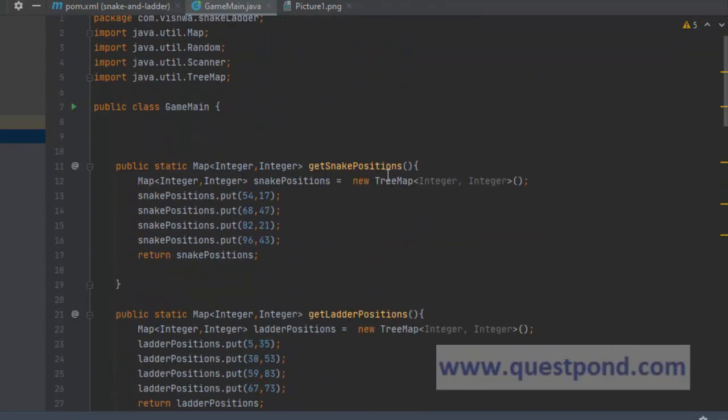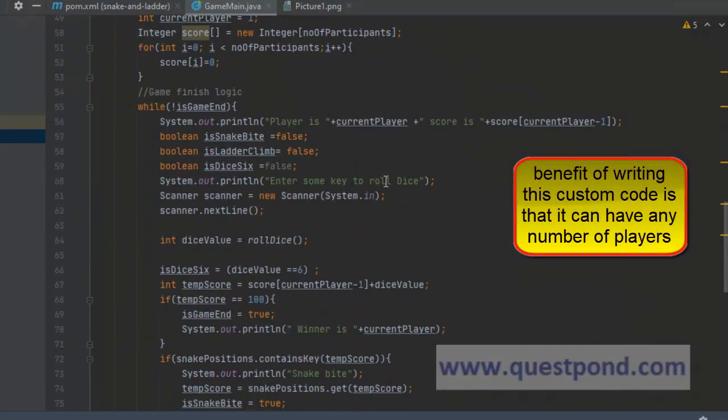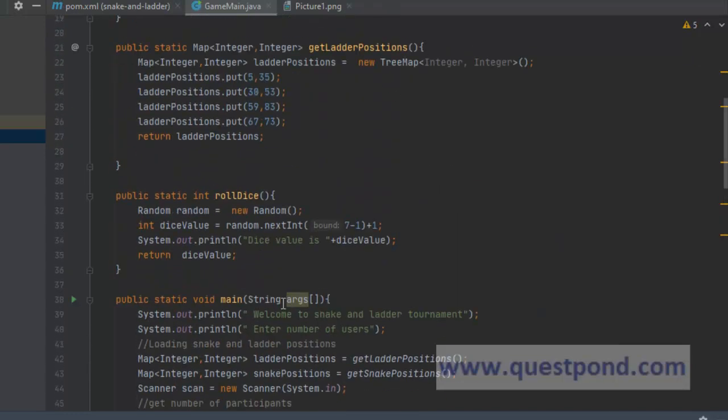The advantage of the way we wrote the program is that it can extend to any number of users. And this becomes a full tournament, which is what people expect. Now we can further enhance it by using threading and so on. But this is the core logic on which you can base many other things, correct?